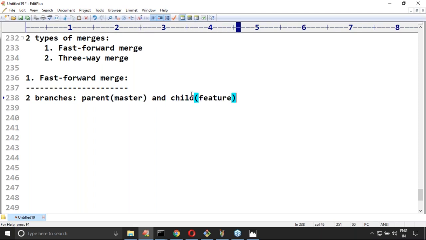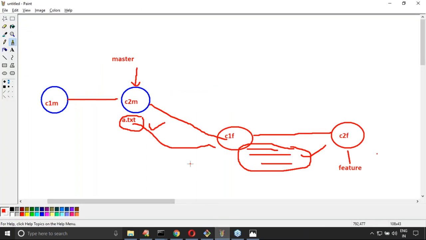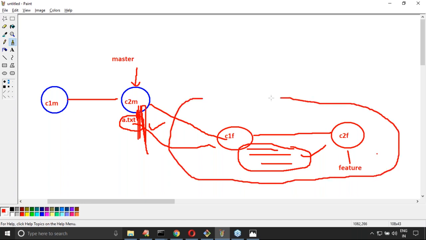Now my question is, at which commit was the feature branch created as per our diagram? After completing this second commit, the feature branch got created. After creating the child branch, you created new commits in the child branch, but have you made any changes in the master branch?